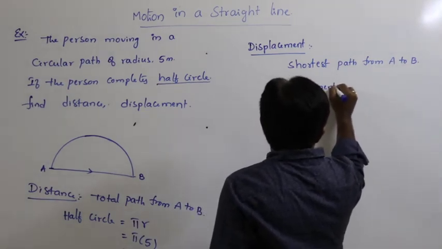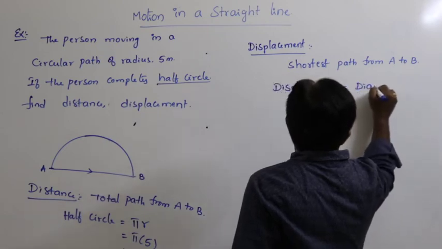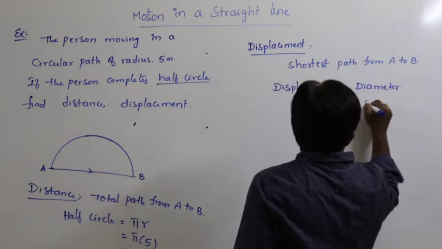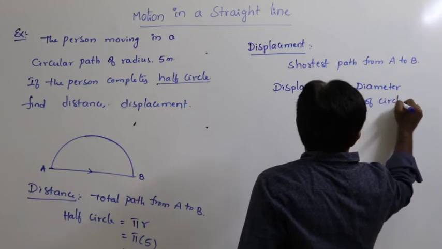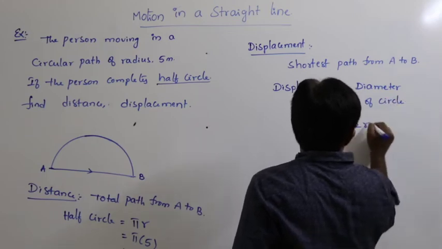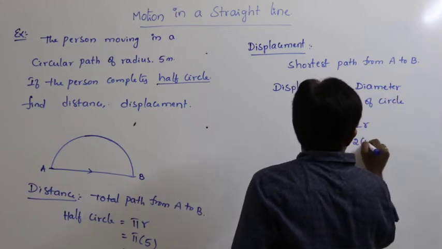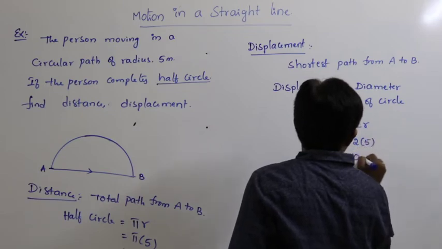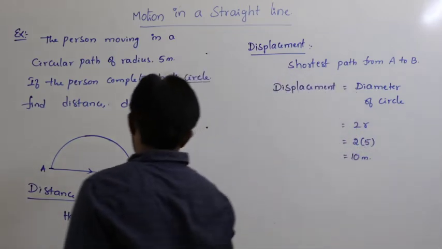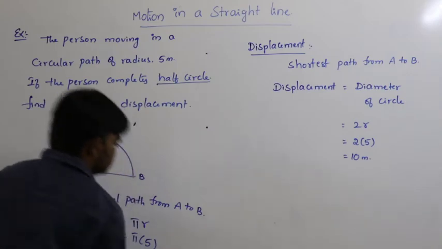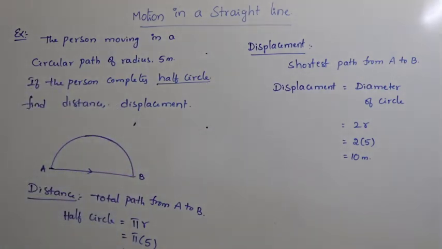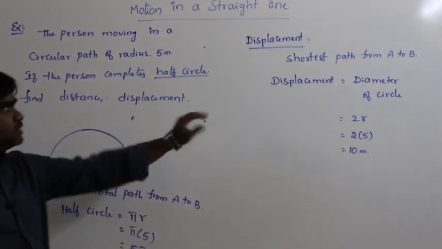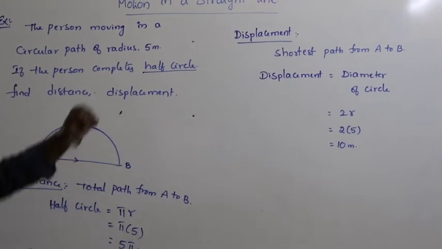Here the displacement is nothing but the diameter of the circle. What is the diameter? It is nothing but twice the radius. 2 into radius is 5, that is 10 meters. The distance is 5 pi meters. This is the way to calculate the distance and the displacement.